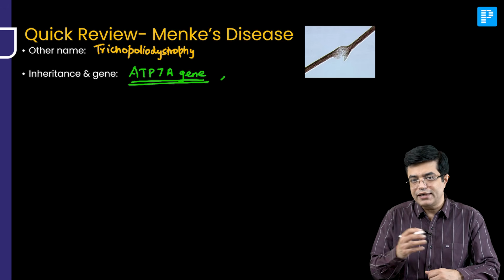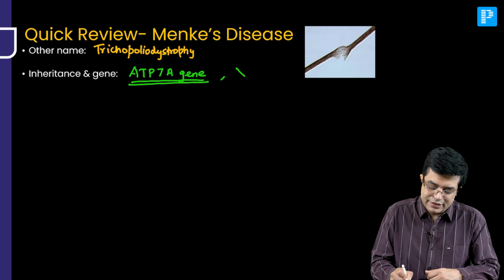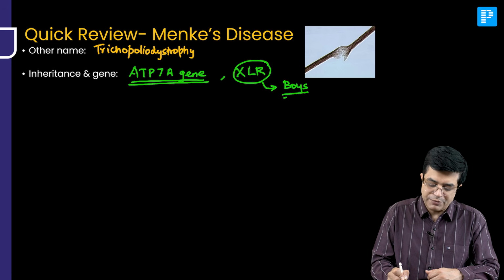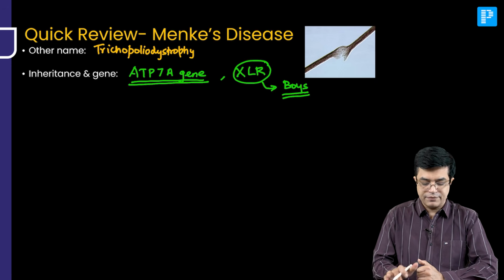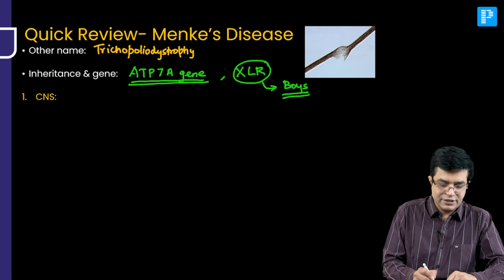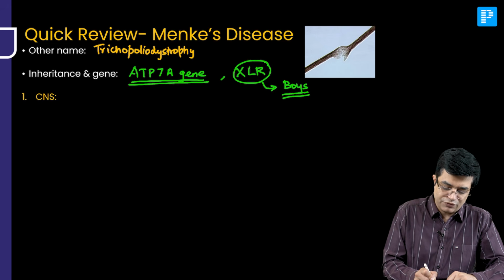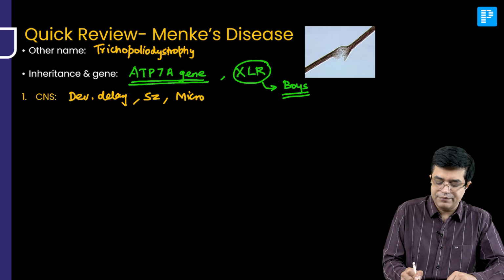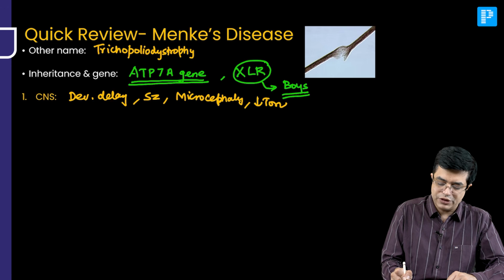And what is the inheritance seen in the patient? It shows X-linked recessive inheritance. And that is why it is commonly seen in boys. So boys are predominantly affected, girls are only carriers. Now, what are the involvement features? Key points, let us review them fast. CNS involvement will be in the form of developmental delay. There can be seizures and there can be microcephaly. Some children can go on to develop decreased tone, that is hypotonia also.